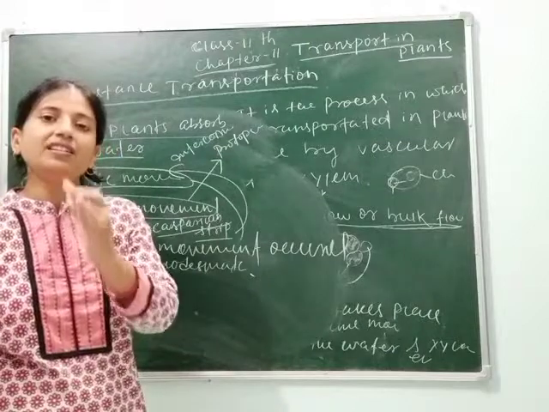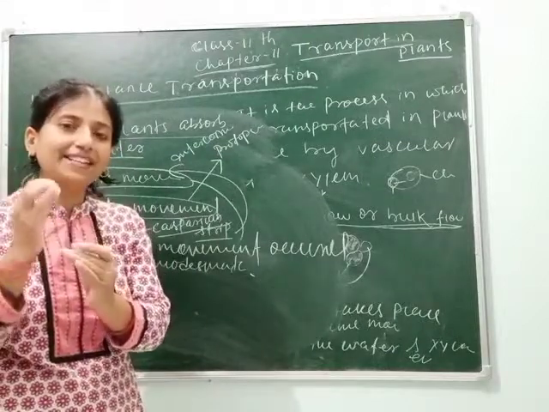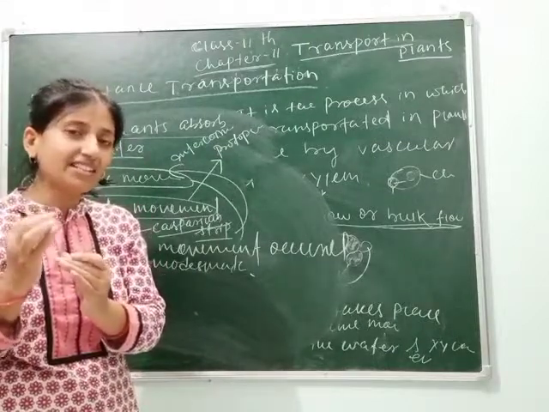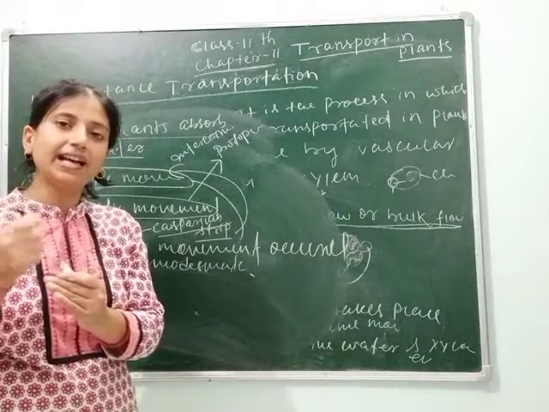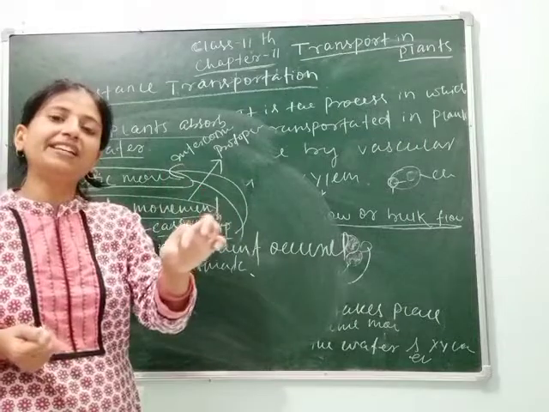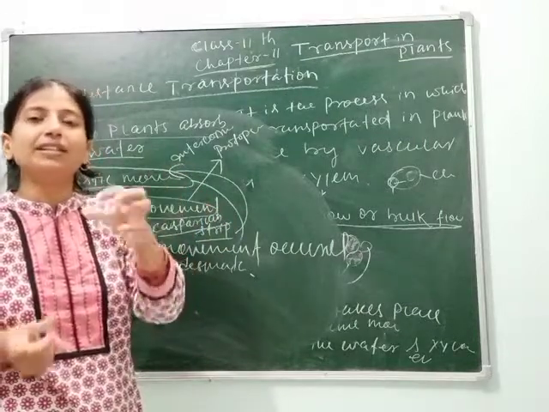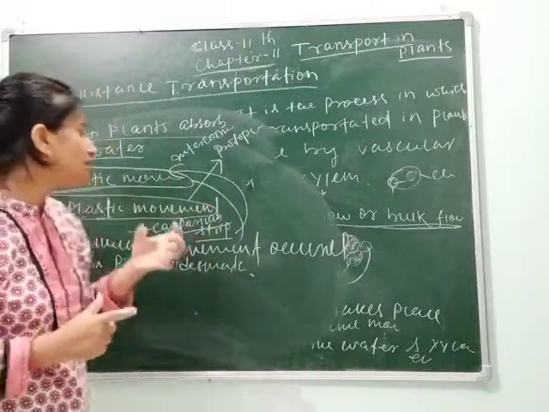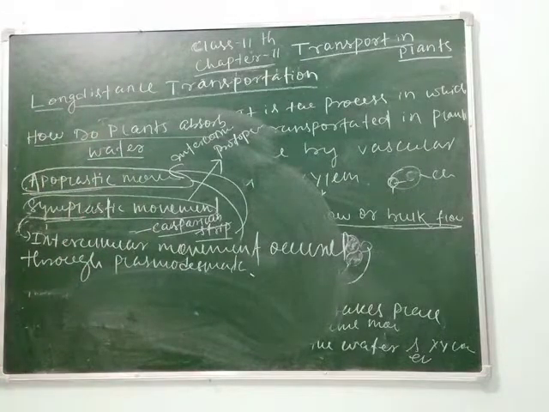Clear? Then through the xylem, means through tracheids and vessels. As you know, tracheids and vessels are the xylem elements and they help in the transportation of water over long distances. So after entering into the xylem, transportation occurs over long distances. Clear, students? Inside the xylem, water again moves between cell walls.